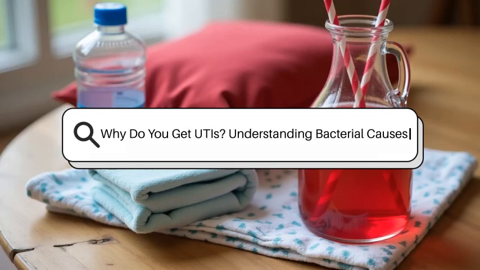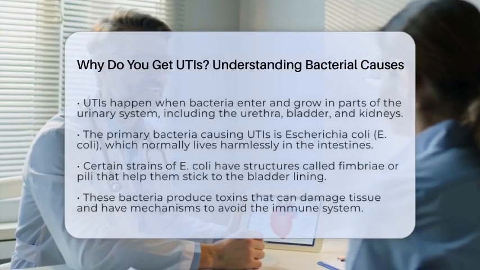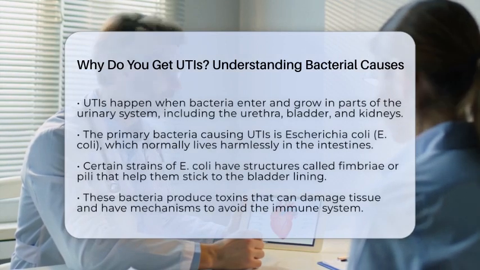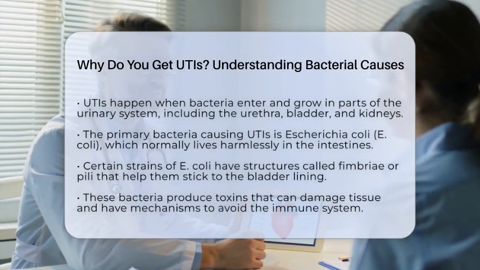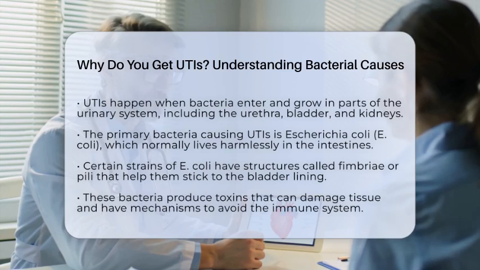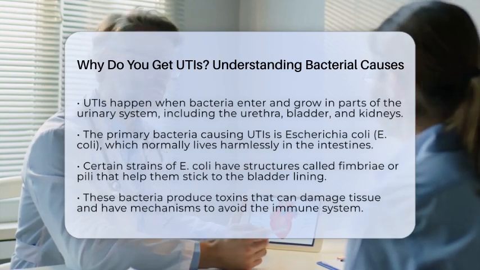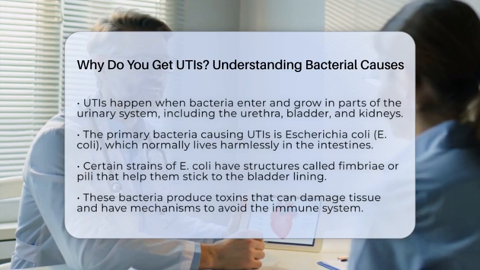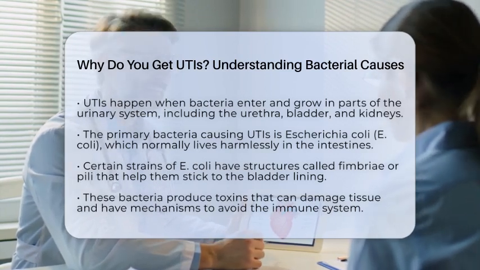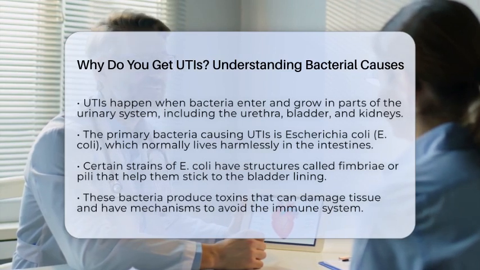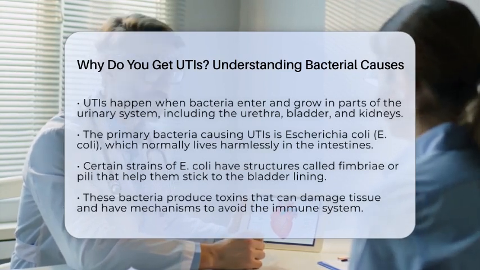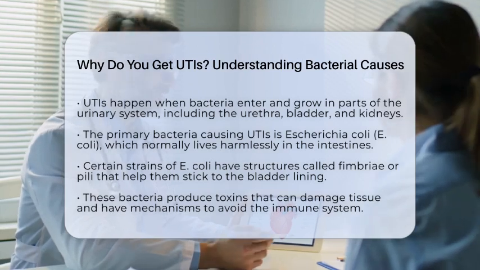Why do you get UTIs? Understanding bacterial causes. Imagine a tiny invasion happening inside your body that can cause discomfort and urgency. Urinary tract infections occur when bacteria enter and multiply in parts of your urinary system, which includes the tube that carries urine out of your body, the bladder, the tubes connecting the kidneys to the bladder, and the kidneys themselves. The main cause of these infections is bacteria, and understanding how they get there can help you prevent them.